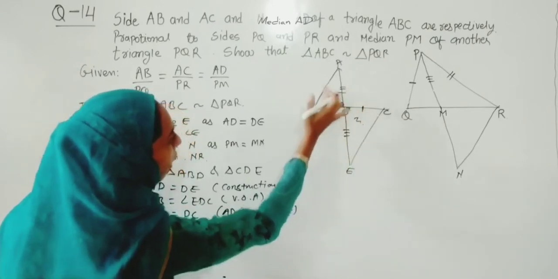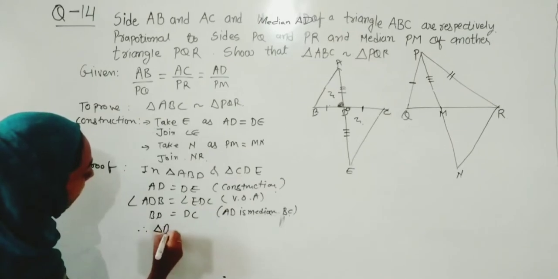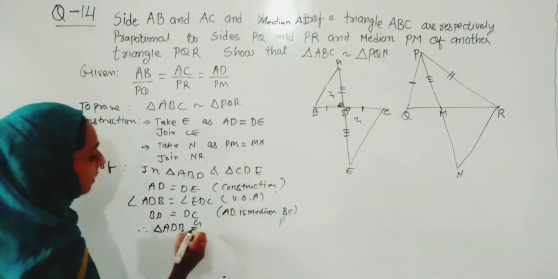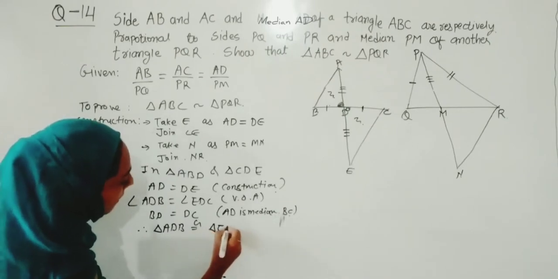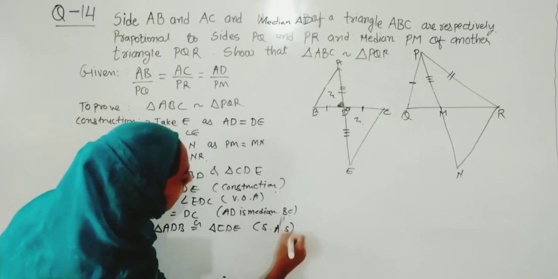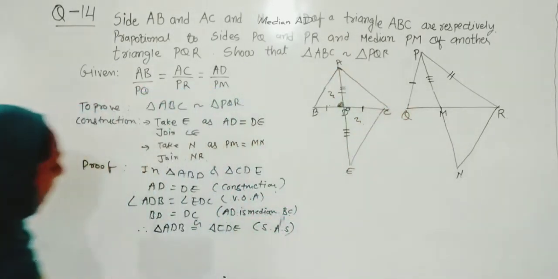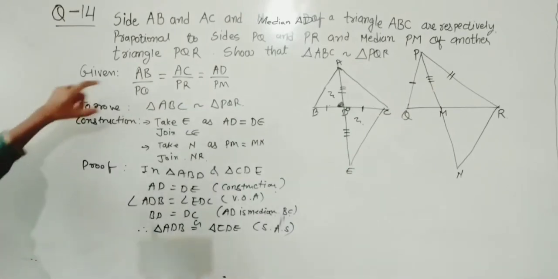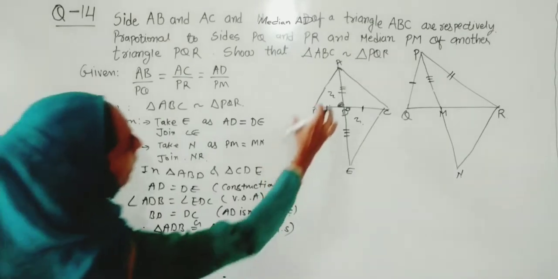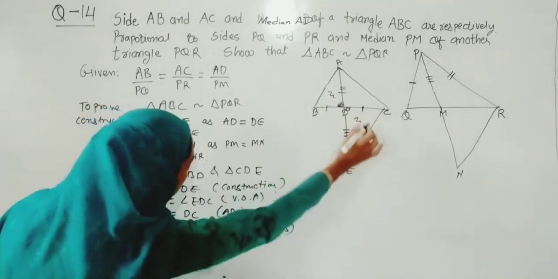So by the criteria of side angle side, which two triangles will be equal? So triangle ADB is exactly equal to, means congruency. Here we are not writing similarity of the triangle, we will write the criteria side angle side. By that we have written this thing. So you will ask where we will use it. I will tell you somewhere over here. Here by CPCT we will write AB is equal to this CE.